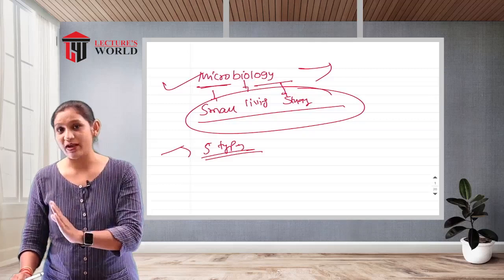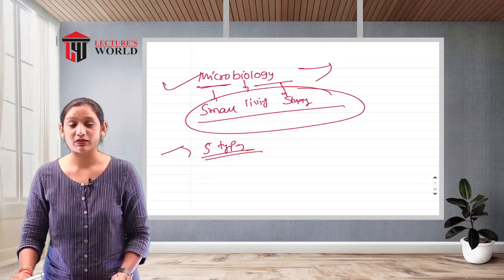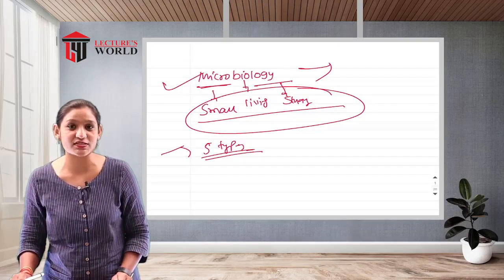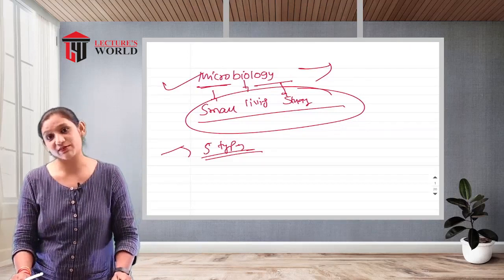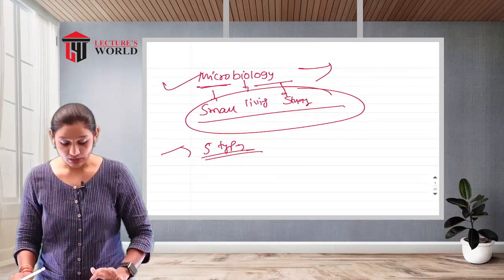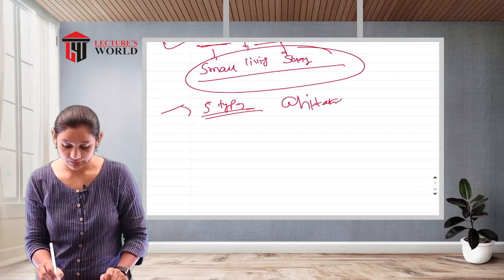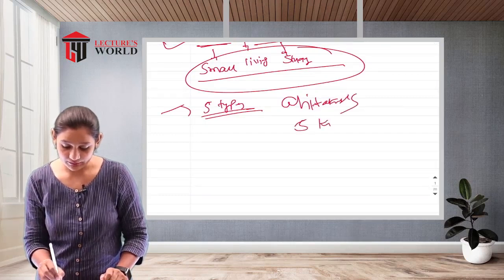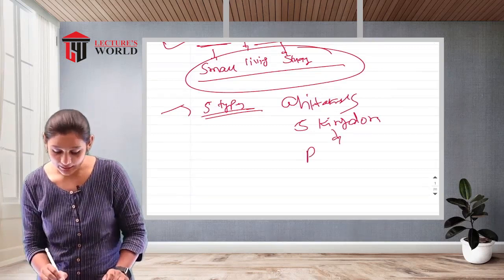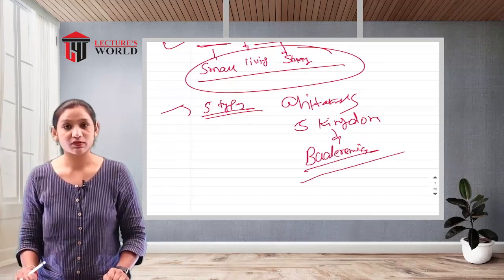Out of these five kingdoms, we are only talking about Monera, which gives us knowledge about pathogenic bacterial infections, their characteristics, and infectious factors from microorganisms. Clear, everyone? So out of Whittaker's five kingdoms, Monera we have to study, right?